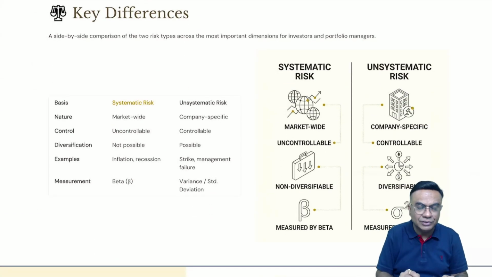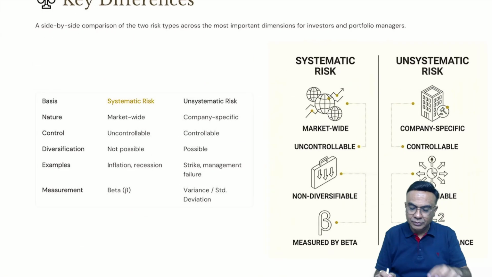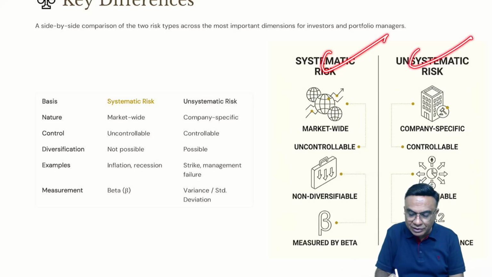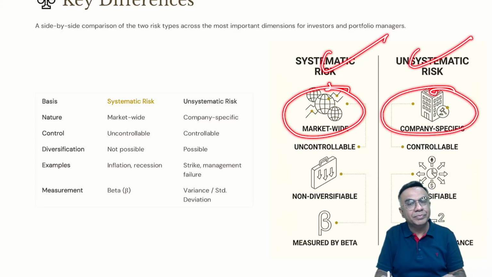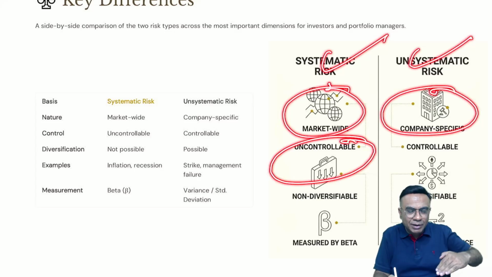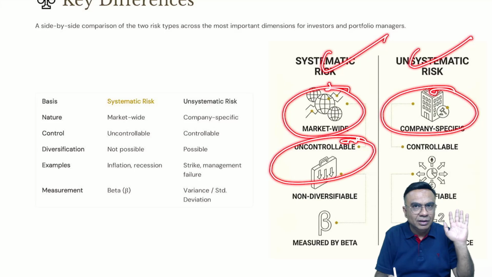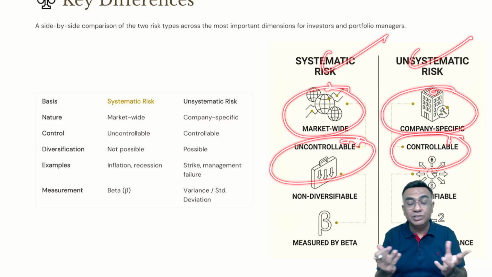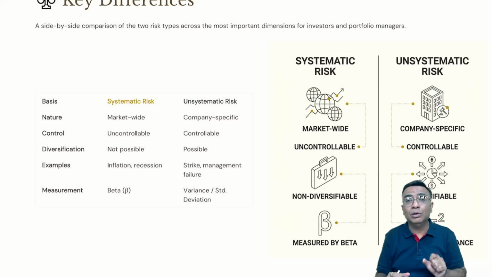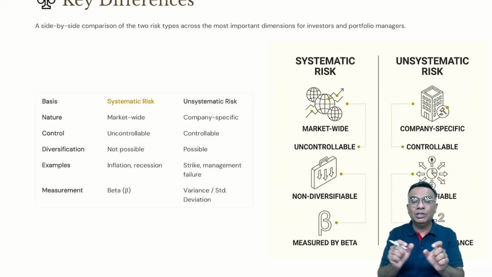See, these are the basic differences. Systematic risk and unsystematic risk. Systematic risk is market wide, every company is affected, as I said, and unsystematic risk is company specific. Systematic risk is uncontrollable because the entire market is down, you cannot do anything. You bought shares of TCS, Reliance, Sun Pharma. Each and every industry is affected because of recession, because of war, because of some general factors. But unsystematic risk is controllable if you diversify. What is diversification? Suppose you are investing $100 and you are investing $10 in 10 companies.